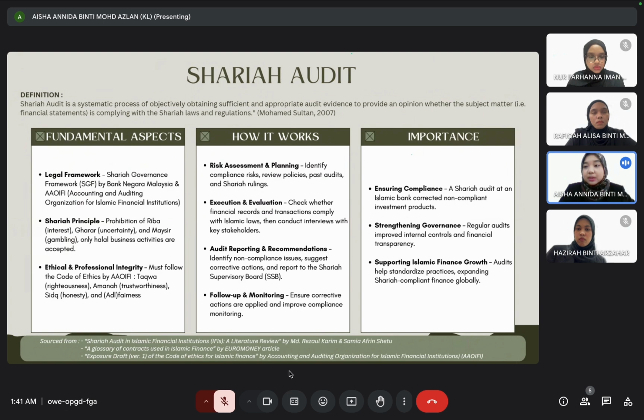Then the importance of the Sharia audit, we have three. The first one is to ensure compliance, whereby Islamic banks correct non-compliant investment products. Then we have strengthening governance. Sharia audit will improve internal control and also financial transparency, and also it will support Islamic finance growth, which means audits help to standardize practices to expand Sharia-compliant finance globally.